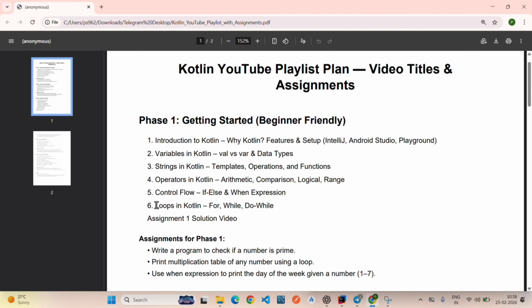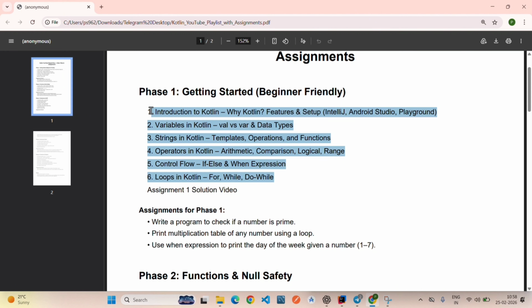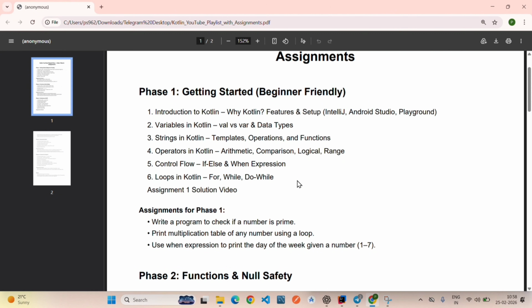And then we will go for the loop, and at the end of each phase I will give you some assignment like this. And then after giving you assignment, I will also provide you a solution video of this assignment, so that you can practice the Kotlin language and check how much you are getting from these videos. And this assignment will be based on what we have studied earlier. So this will contain everything which we studied in the phase 1.